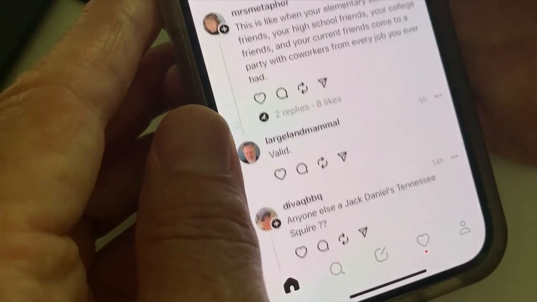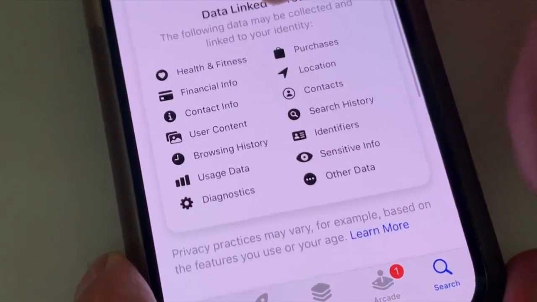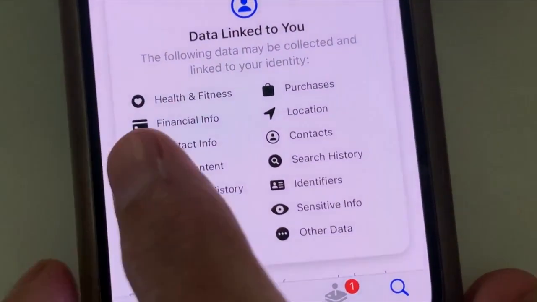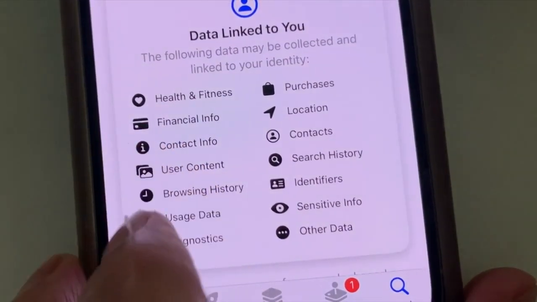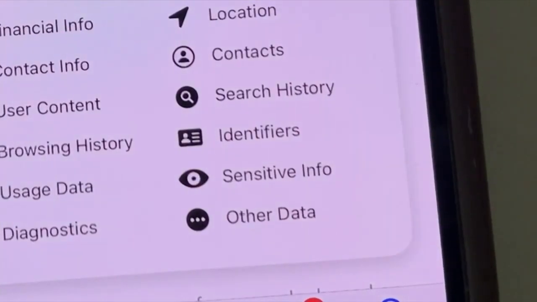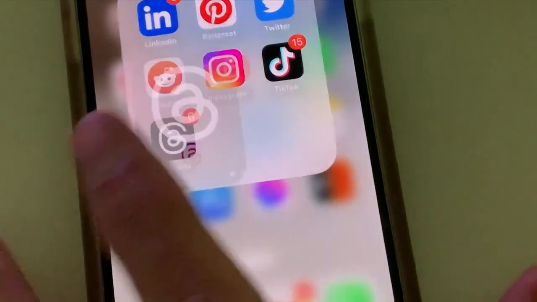Like all social media platforms, Threads tracks you. In its privacy policy, Threads says it collects data linked to your identity, including your health and fitness, financial information, contact information, purchases, location, search history, sensitive info, and other data. That can be just about anything or everything. By the way, Facebook and Instagram collect that information too.